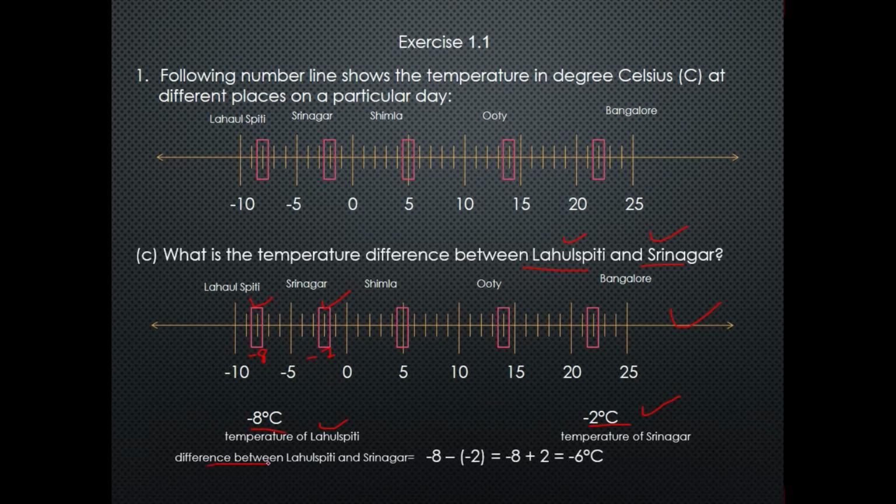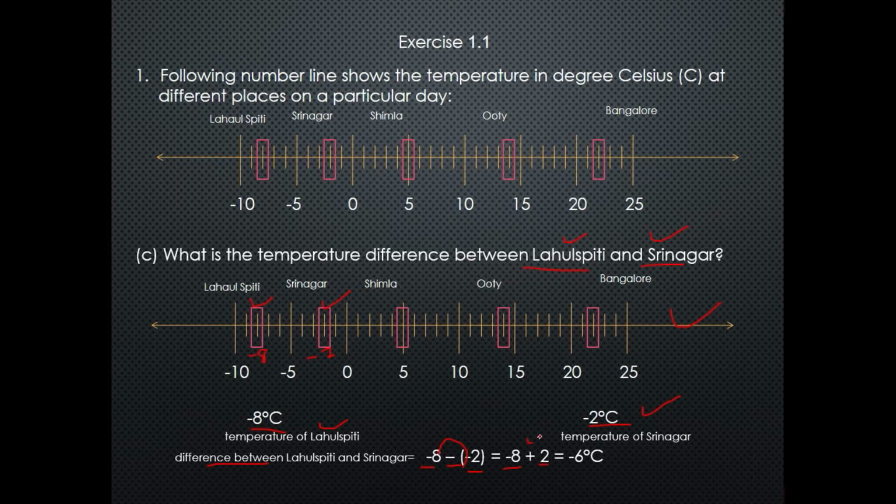So the difference between Lahul Spiti and Srinagar is equal to -8 minus bracket start -2 bracket close. As you can see, inside the bracket there is a minus symbol and outside the bracket there is a minus symbol, and these minus and minus become plus. So -8 plus 2.